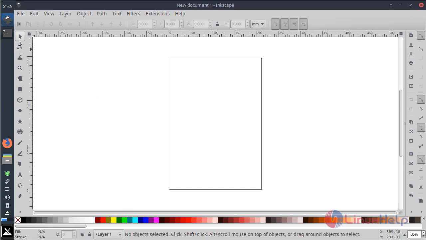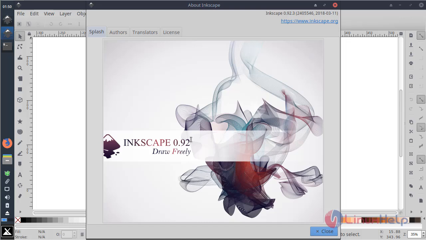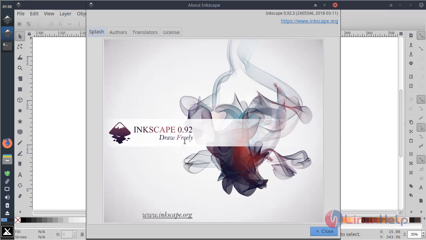And then here we can see lots of customized configuration for making a drawing and painting. And then if you want to know the version of the Inkscape application, please click here. And then here we have to choose About. And then here we can see the version of the Inkscape application.